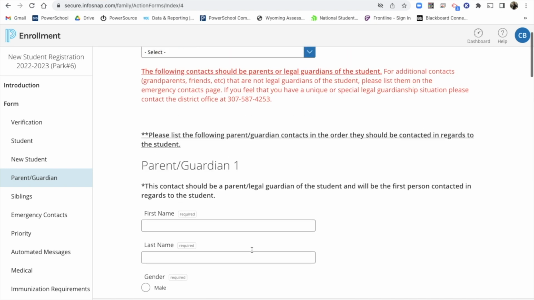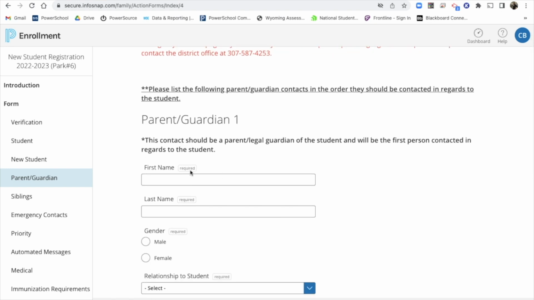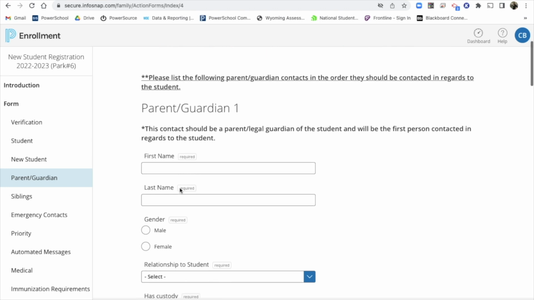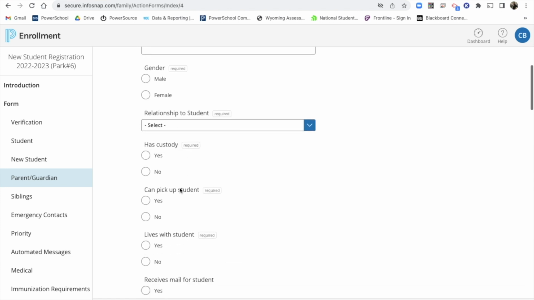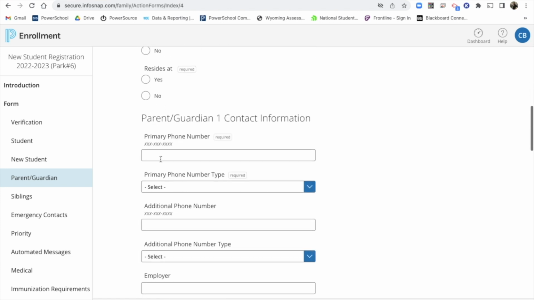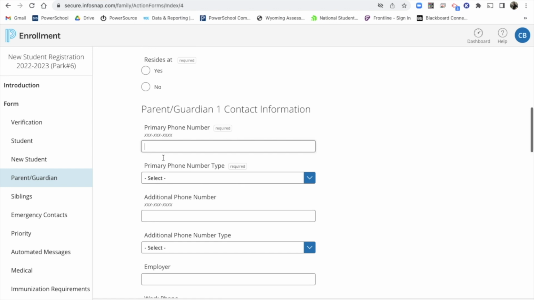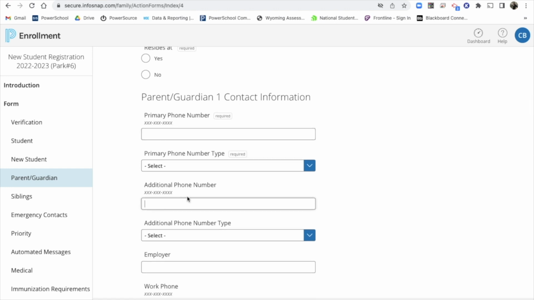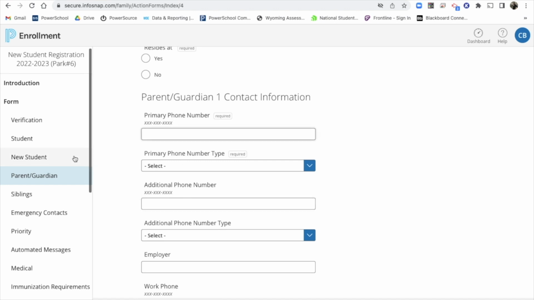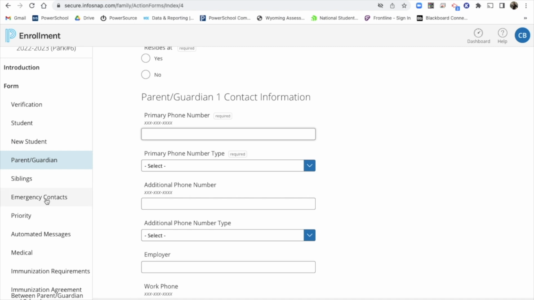So make sure that you observe whether a field is required, but also make sure you enter really the true amount of parents or guardians that a student has. The other thing is, on this page, 1 phone number per parent is required. If you have an additional phone number, you can put it, but you can see an additional phone number is not required, but the primary phone number for that parent is. So keep that in mind.